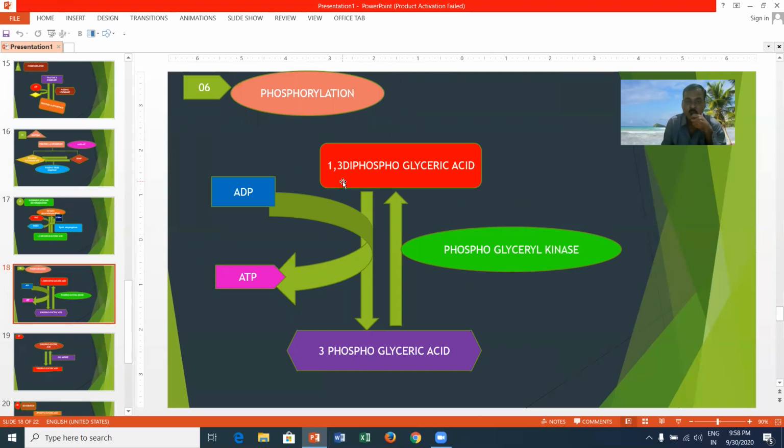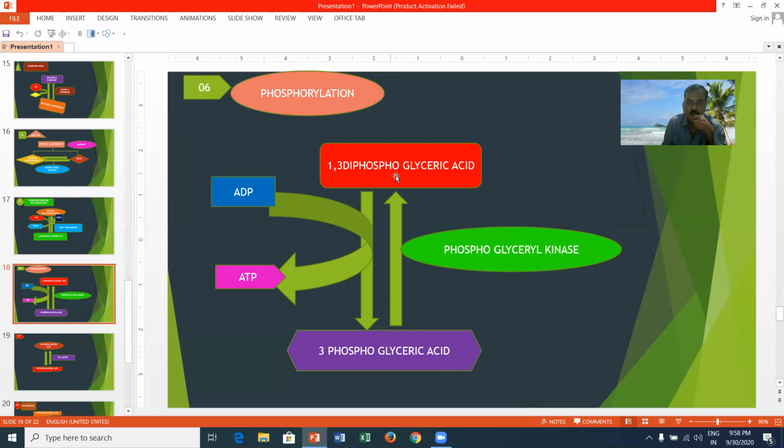Here you can see one more reaction, that is called phosphorylation. 1,3-diphosphoglyceric acid gives away the inorganic phosphate molecule to ADP and converts into ATP. The 1,3-diphosphoglyceric acid is converted into 3-phosphoglyceric acid by phosphorylation.